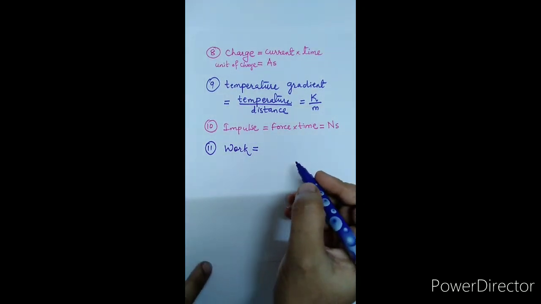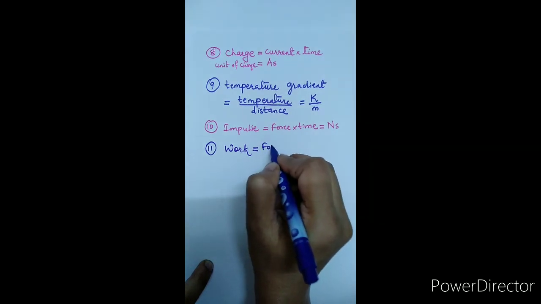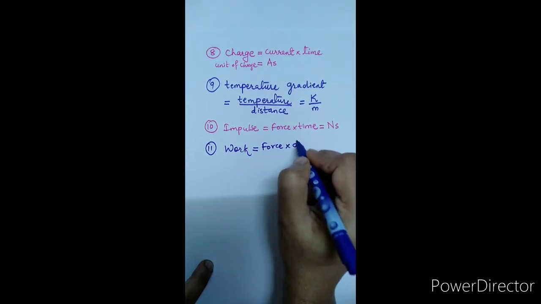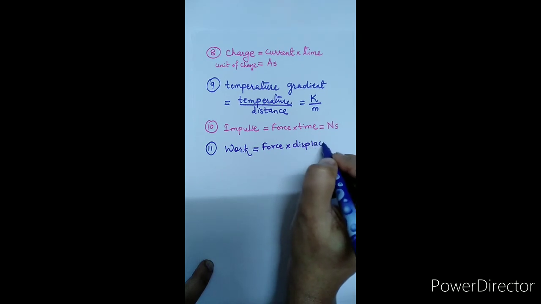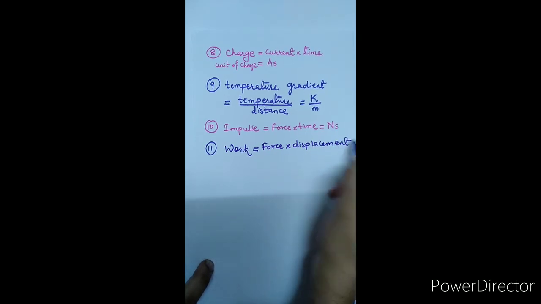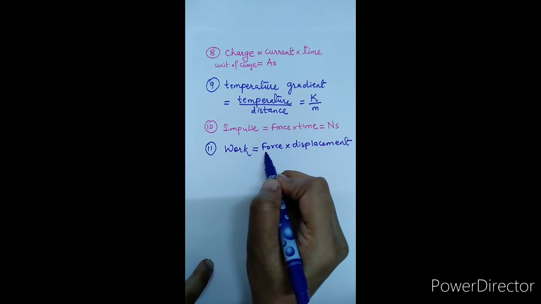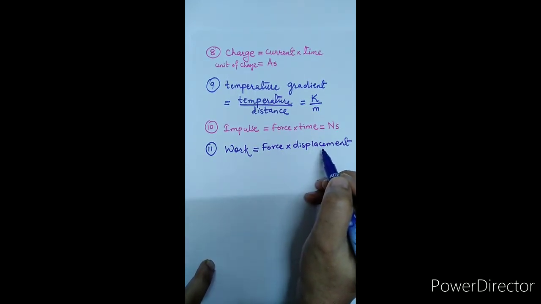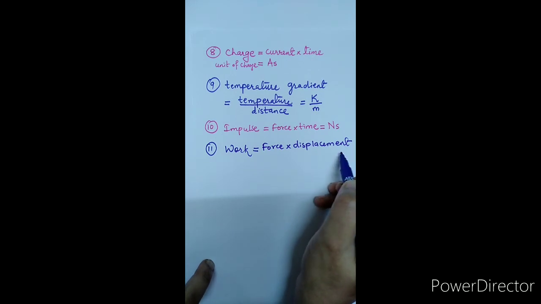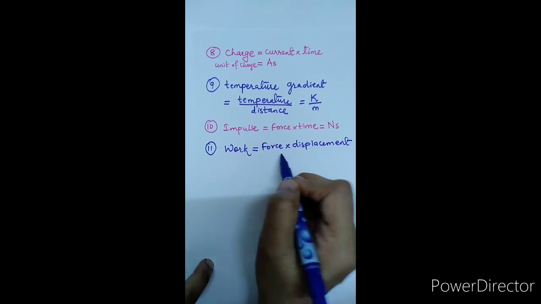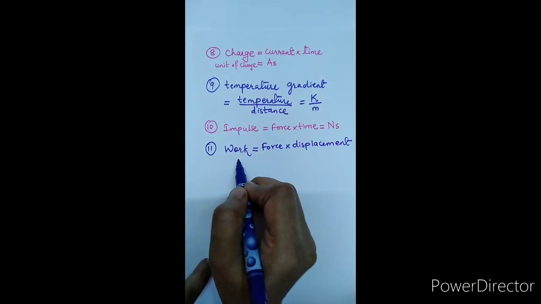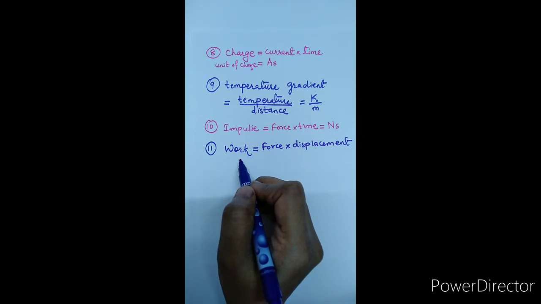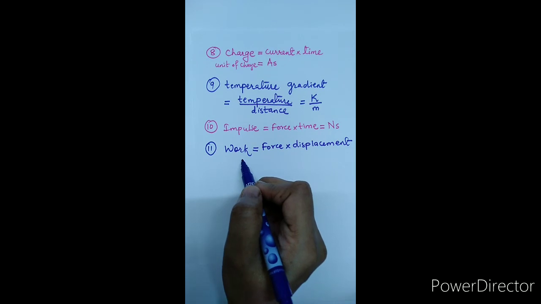Work is nothing but the product of force and displacement. Now force is the derived quantity, displacement is nothing but the measurement of length, which is the fundamental quantity, and by using this we are deriving the physical quantity work done, and hence work is said to be a derived quantity.